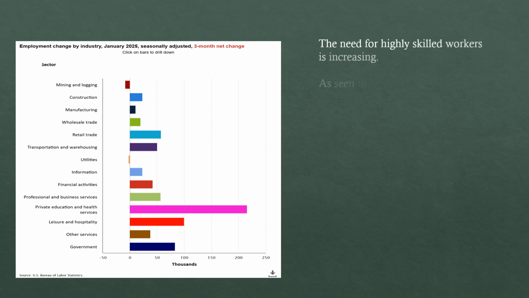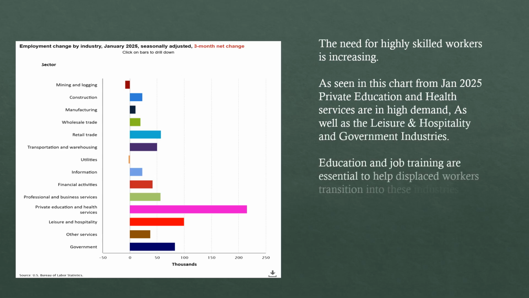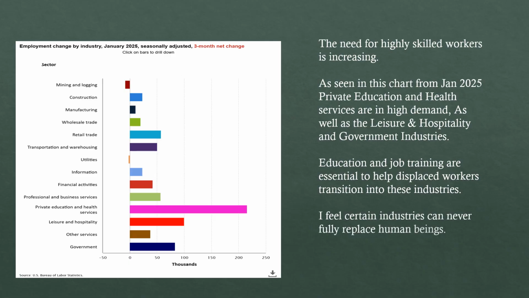The need for highly skilled workers is increasing. As seen in this chart from January 2025, private education and health services are in high demand, as well as leisure and hospitality and government industries. Education and job training are essential to help displaced workers transition into these industries. I feel certain industries can never fully replace human beings.